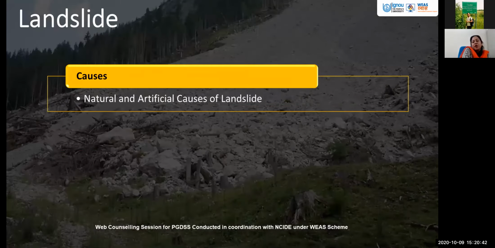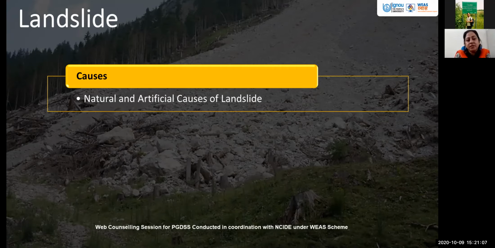And similarly, we know very well about landslides. A landslide is a huge rock or a very big stone moving from its place, rolling downwards, which can obstruct the flow of water if there is a water body nearby, or may cause huge destruction to the people, cattle, and houses of the people.